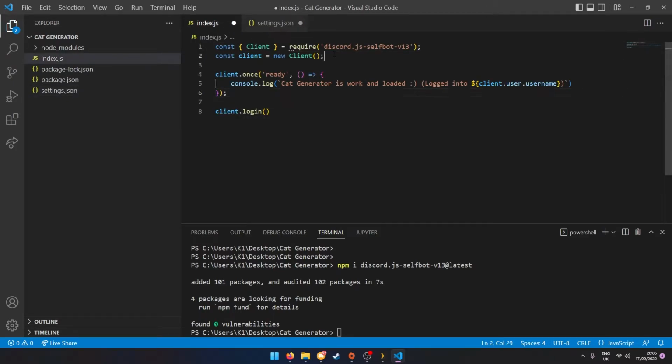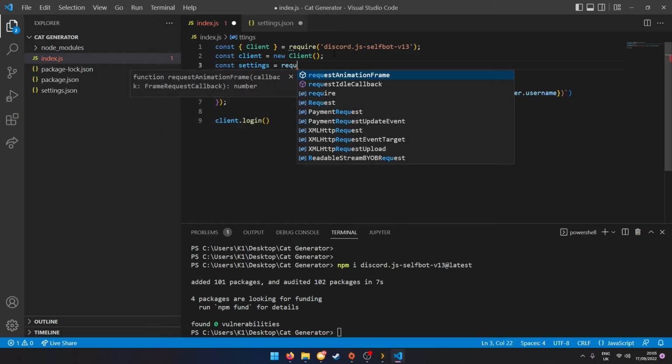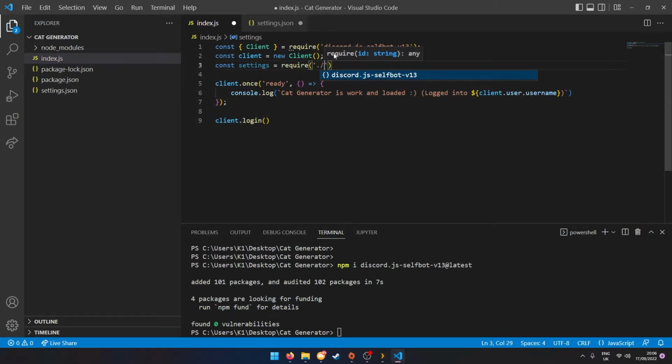And what we're gonna do, we're gonna go back to our index.js, and we're going to do const settings equal require settings. So what this basically does is it makes a constant, and this is going to be whatever the settings thing is, and it's going to get it from this JSON file. So, yeah, I hope that that's enough information.